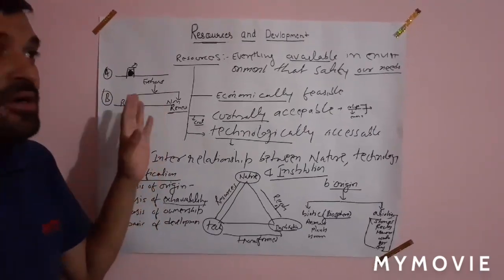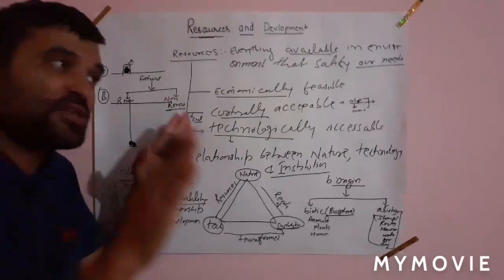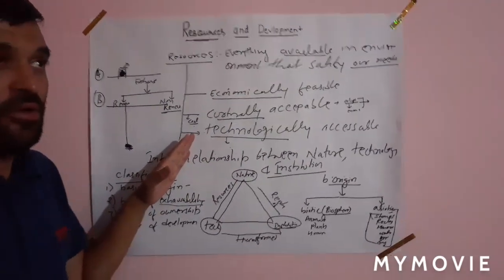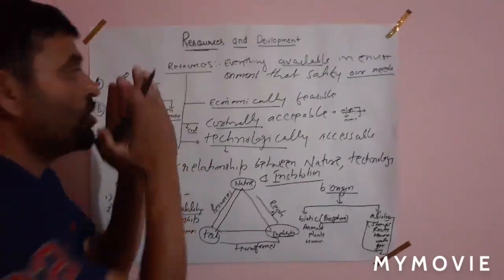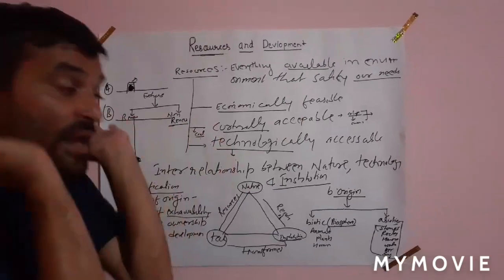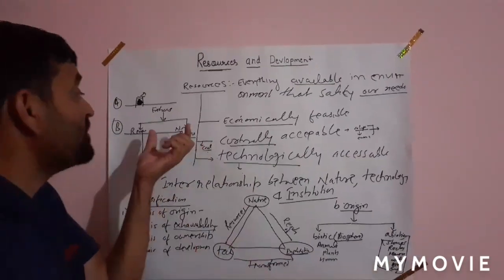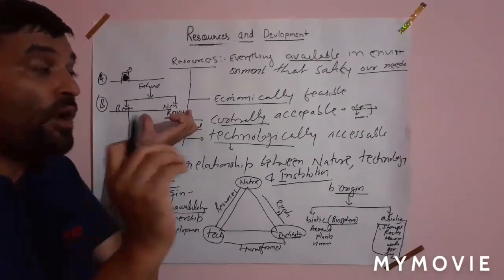No, we cannot say that every resource is non-renewable. But why do we say these resources are non-renewable? Because it takes millions of years to form these resources, and we cannot produce these resources when we are in need.